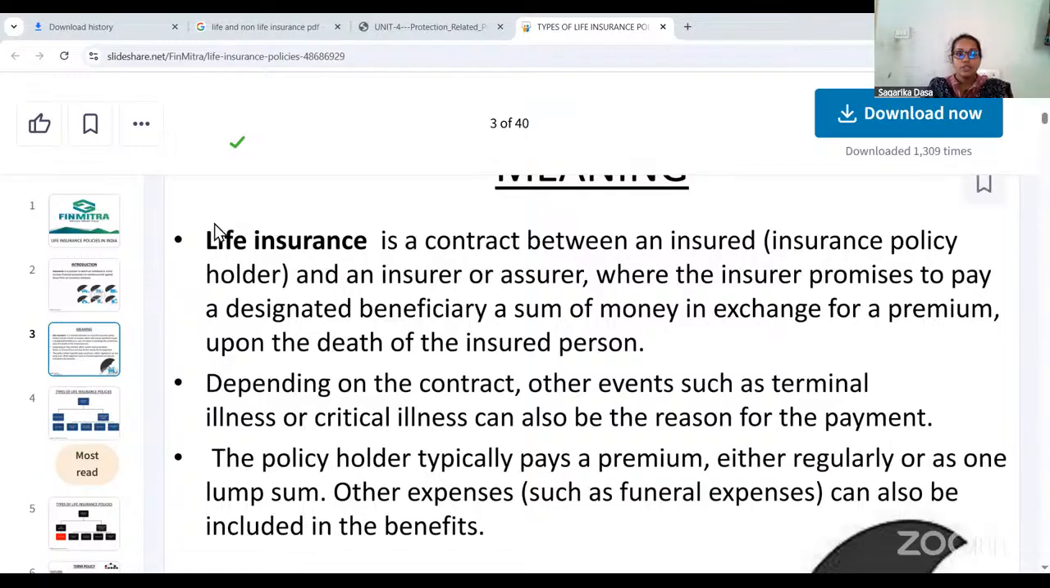Right. Life insurance, from the name itself, it is clear. It is an insurance policy which is provided on the life of a particular person. The person who takes the policy is the policy holder, that is the insured party, and who provides the policy, that is the insurance company, we call the insurer or assurer. The insurer, that is the insurance company, promises to pay the designated beneficiary. The designated beneficiary means the insured party.